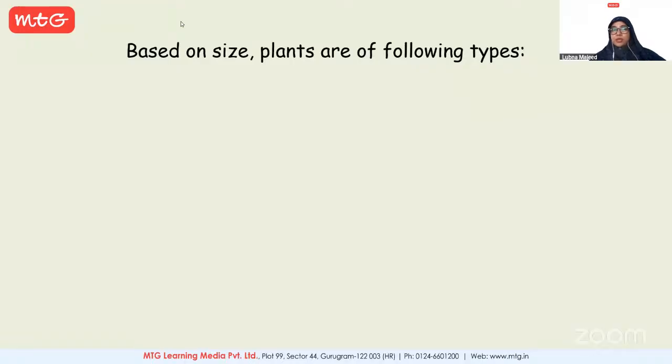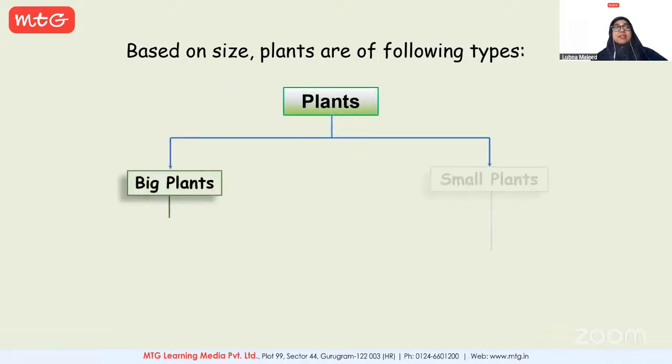Yes, Woody. Could you be a bit loud, please? Yes, ma'am. Plants are of 5 types based on the size. They are herbs, shrubs, trees, climbers, and creepers. Very good. It's all correct, yes.